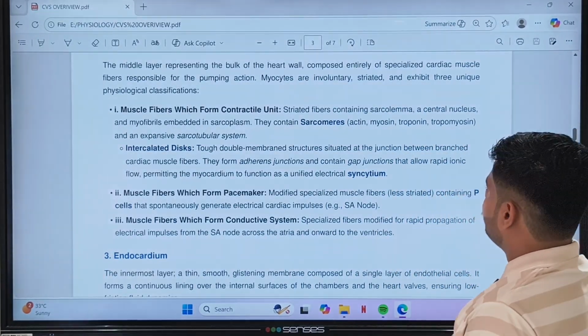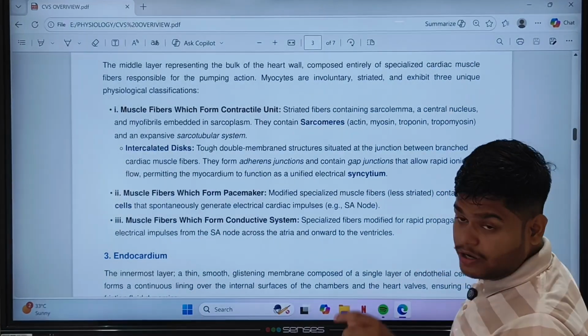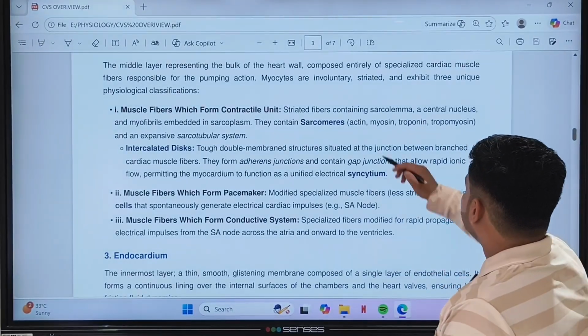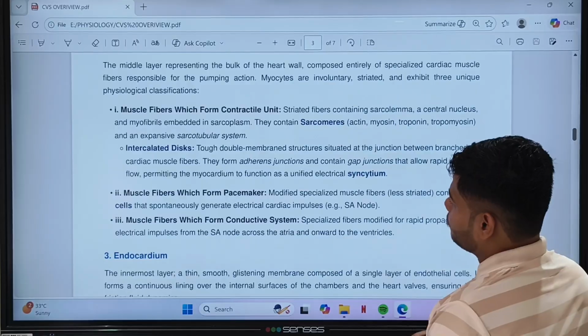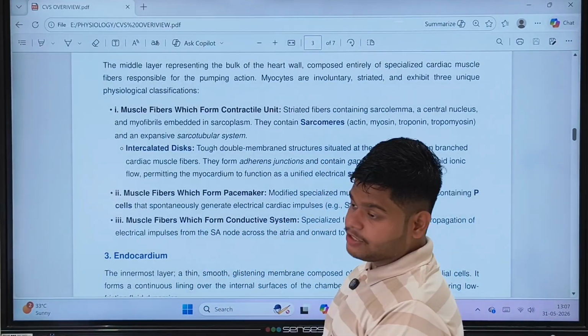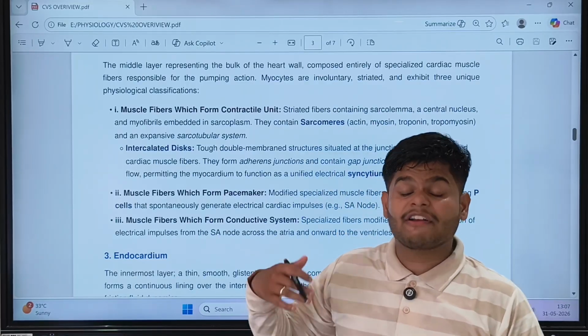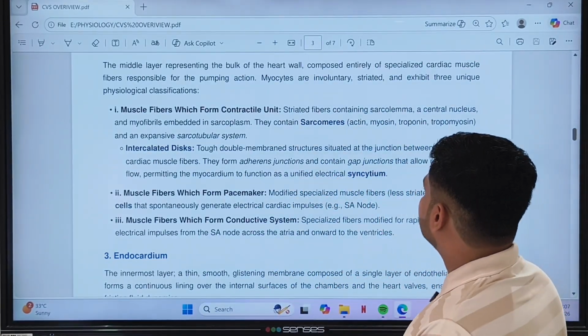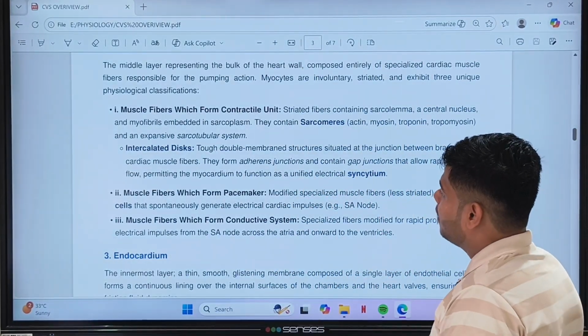They contain the sarcomere, which is the structural and functional unit of contraction that we have learnt, which contains the actin, myosin, troponin and tropomyosin proteins, and an expansive sarcotubular system, whose physiology we will learn in our next lecture. That is the Huxley and Andrew Huxley theory.